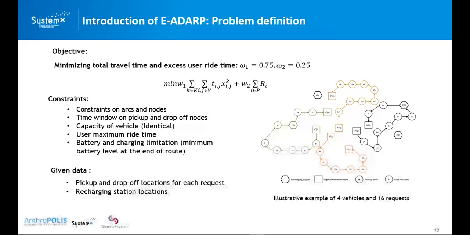The dynamic version that I will tackle in the future in my thesis is one where the requests can be updated during the day, and the vehicle has the right to reject or accept the new requests generated by the customers. But in this study, we're tackling the static one, so all the requests are known in advance.